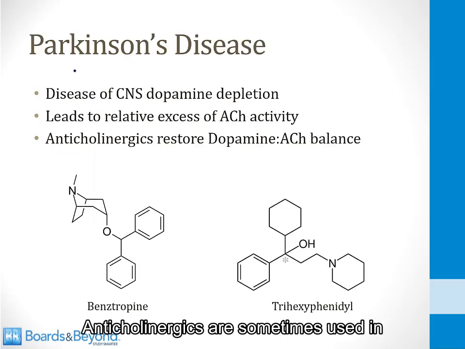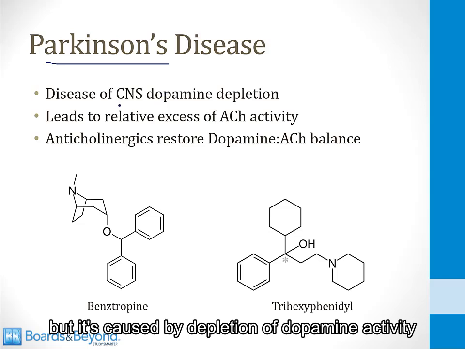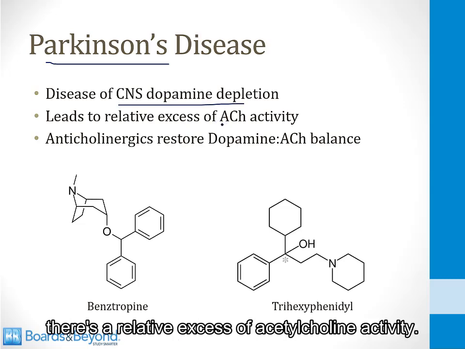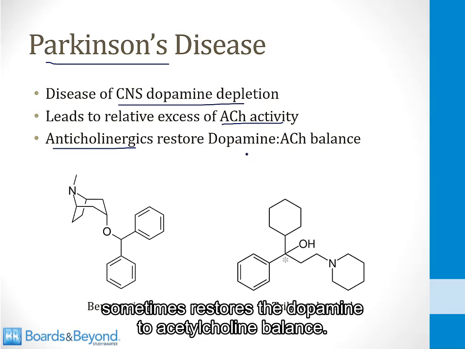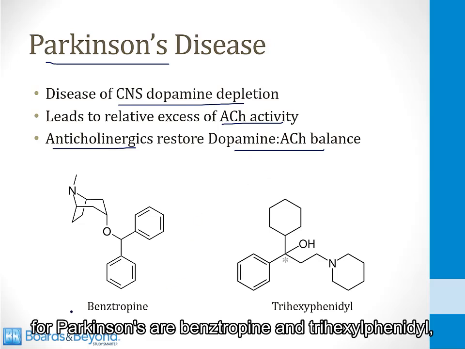Anticholinergics are sometimes used in the treatment of Parkinson's disease. Parkinson's disease I discuss in another video, but it's caused by depletion of dopamine activity in the central nervous system. When dopamine activity is depleted, there's a relative excess of acetylcholine activity, and therefore using drugs that are anticholinergics sometimes restores the dopamine to acetylcholine balance. And the two drugs that are often used for Parkinson's are benztropine and trihexyphenidyl, which are both shown here on this slide.